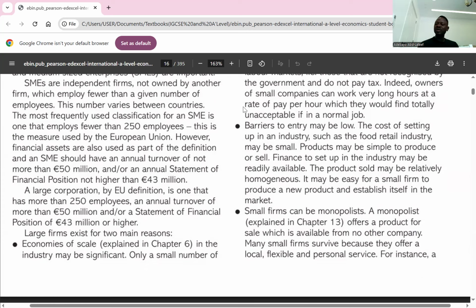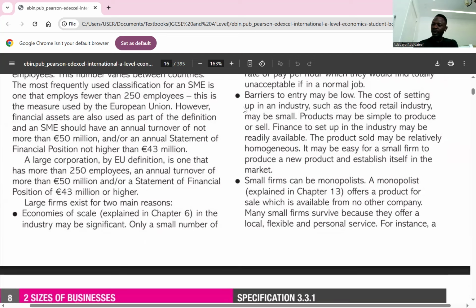They employ fewer than 250 employees and may have an annual turnover of not more than 50 million euros and an annual statement of financial position of not higher than 43 million euros. So we call them SMEs because they have a fewer number of employees. The largest number of employees they could have is around 250.